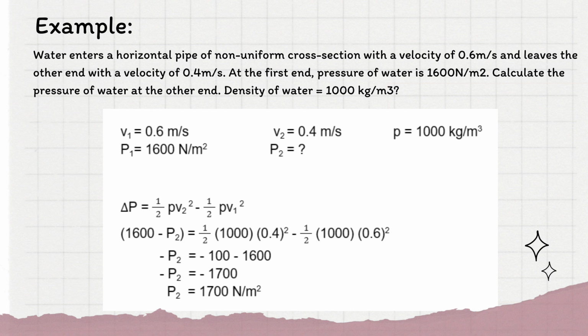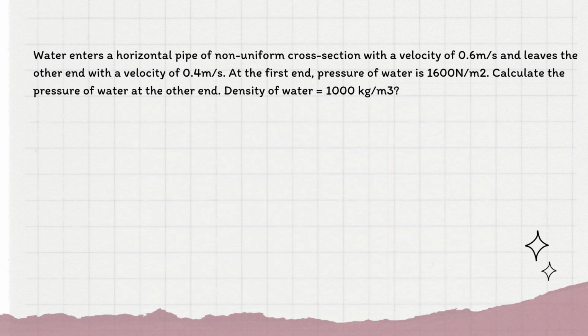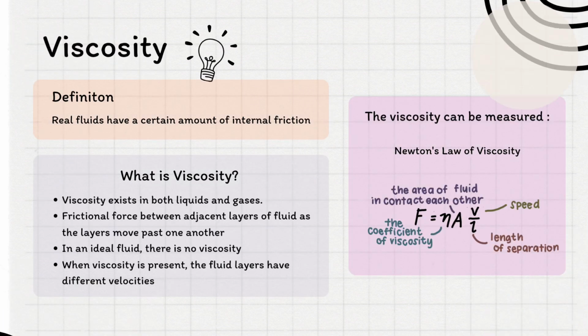So the first thing we have to do is list all of the information from the question. We want to find the pressure of 2. So the formula we use is from the situation when fluids flow in a horizontal pipe. The next step is you just have to put all the information into the equation and you will get the pressure 2 is 1700 Newton per meter square.